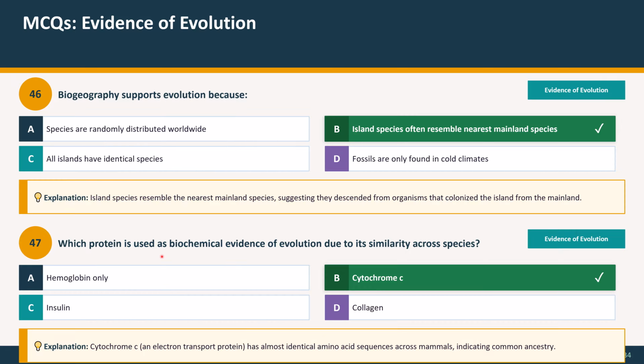Question 47. Which protein is used as biochemical evidence of evolution due to its similarity across species? Option A, hemoglobin only. Option B, cytochrome C. Option C, insulin. Option D, collagen. And the correct option is cytochrome C. Explanation: cytochrome C, an electron transport protein, has almost identical amino acid sequences across mammals, indicating common ancestry.